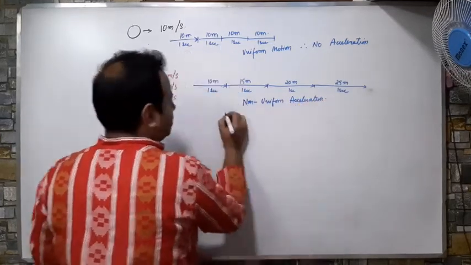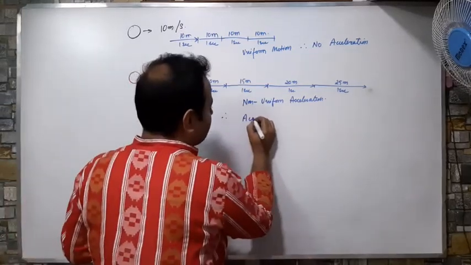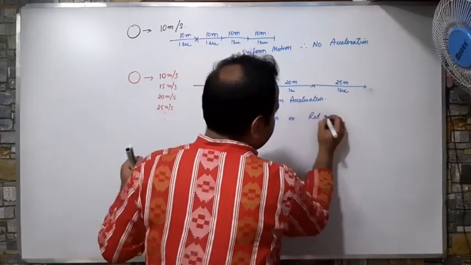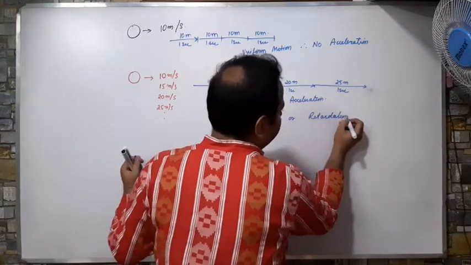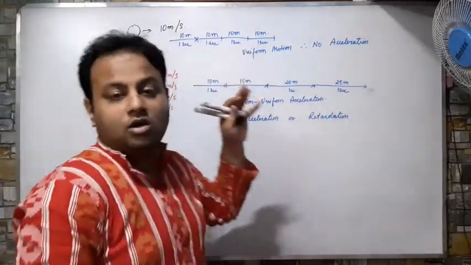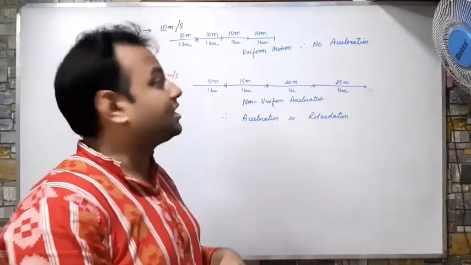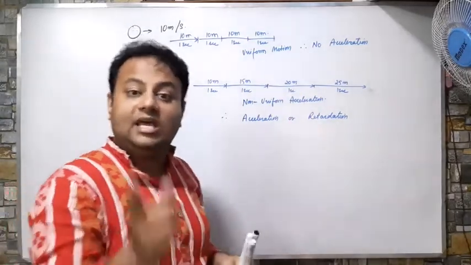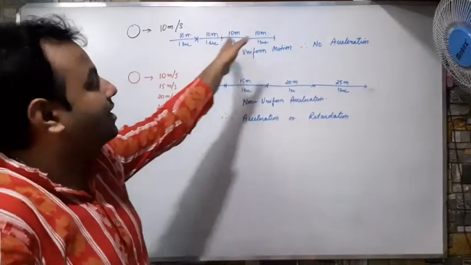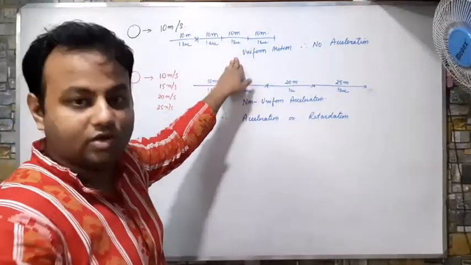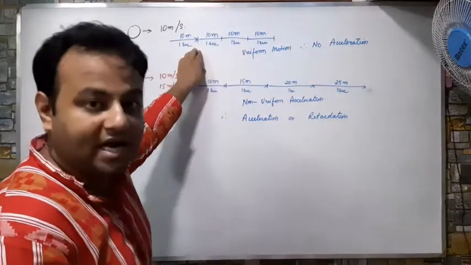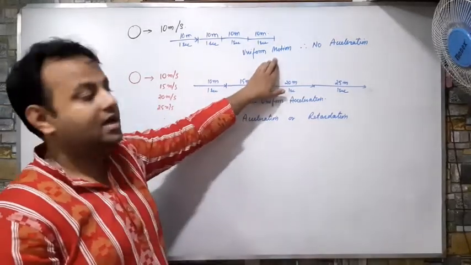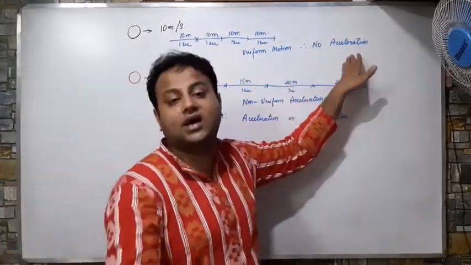Non-uniform motion. So therefore here we can get acceleration or retardation. Now what is retardation? First of all I have to define what is uniform motion. When a body travels equal distances in equal intervals of time, it is said to be in uniform motion. And a body in uniform motion has no acceleration.